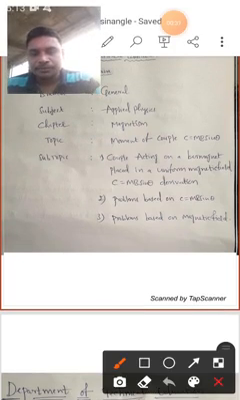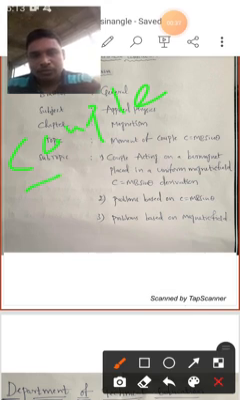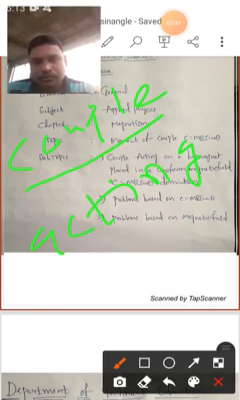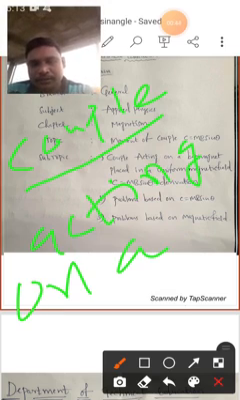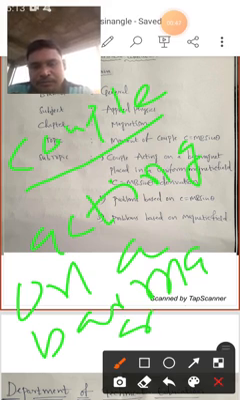So, the topic is couple acting on a bar magnet. See, I will explain first of all one by one word. Couple means